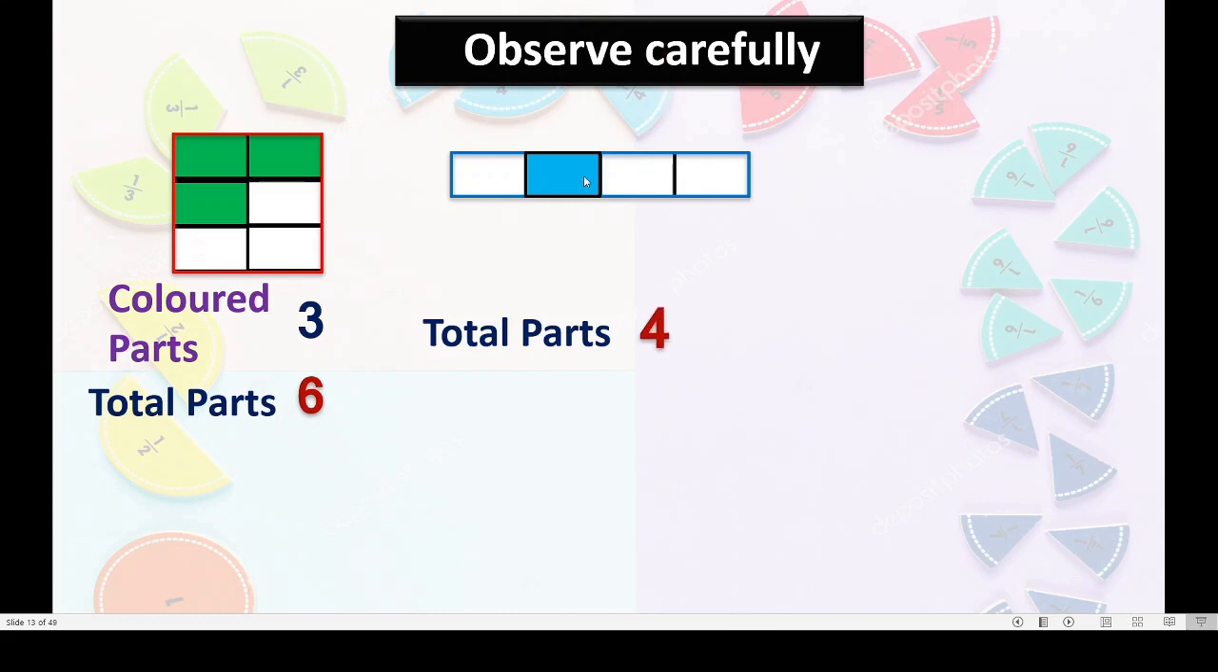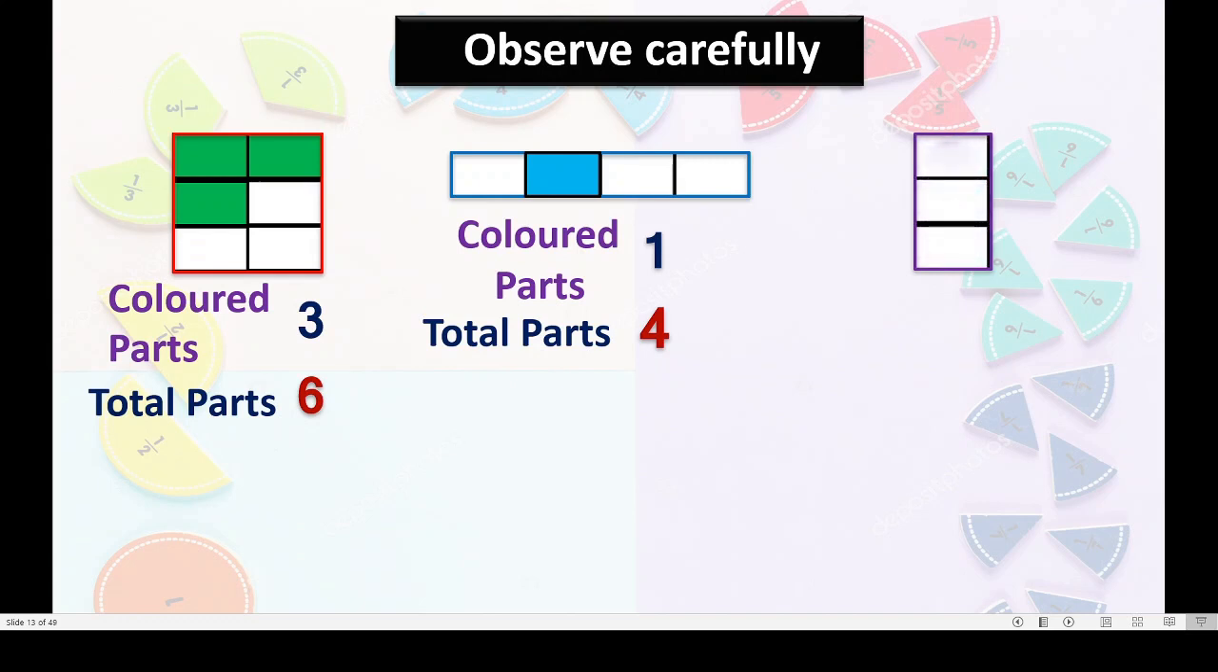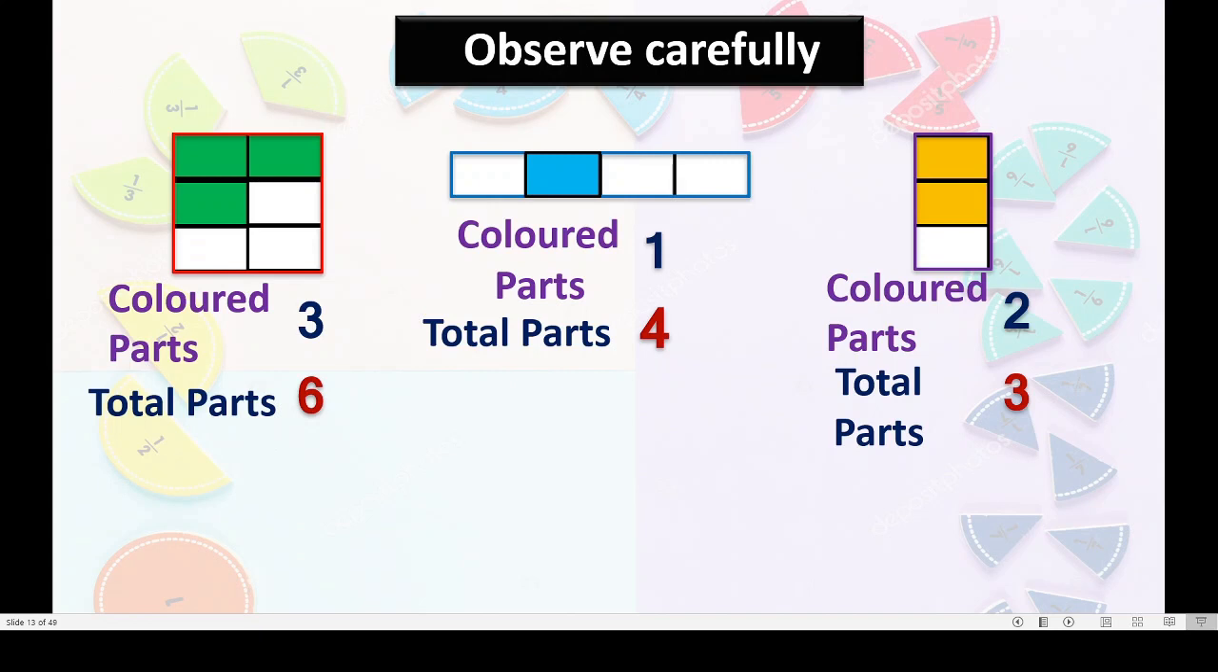That is 4. Isn't it? 1, 2, 3, 4. And colored parts? Yes, tell me. Yeah, correct. 1. Okay, we'll move to one more figure. Yes. How many total parts are there? And how many colored? We will see. You know the answer, isn't it? Total parts 3 and colored parts. Yes, you are right. That is 2. Very good.